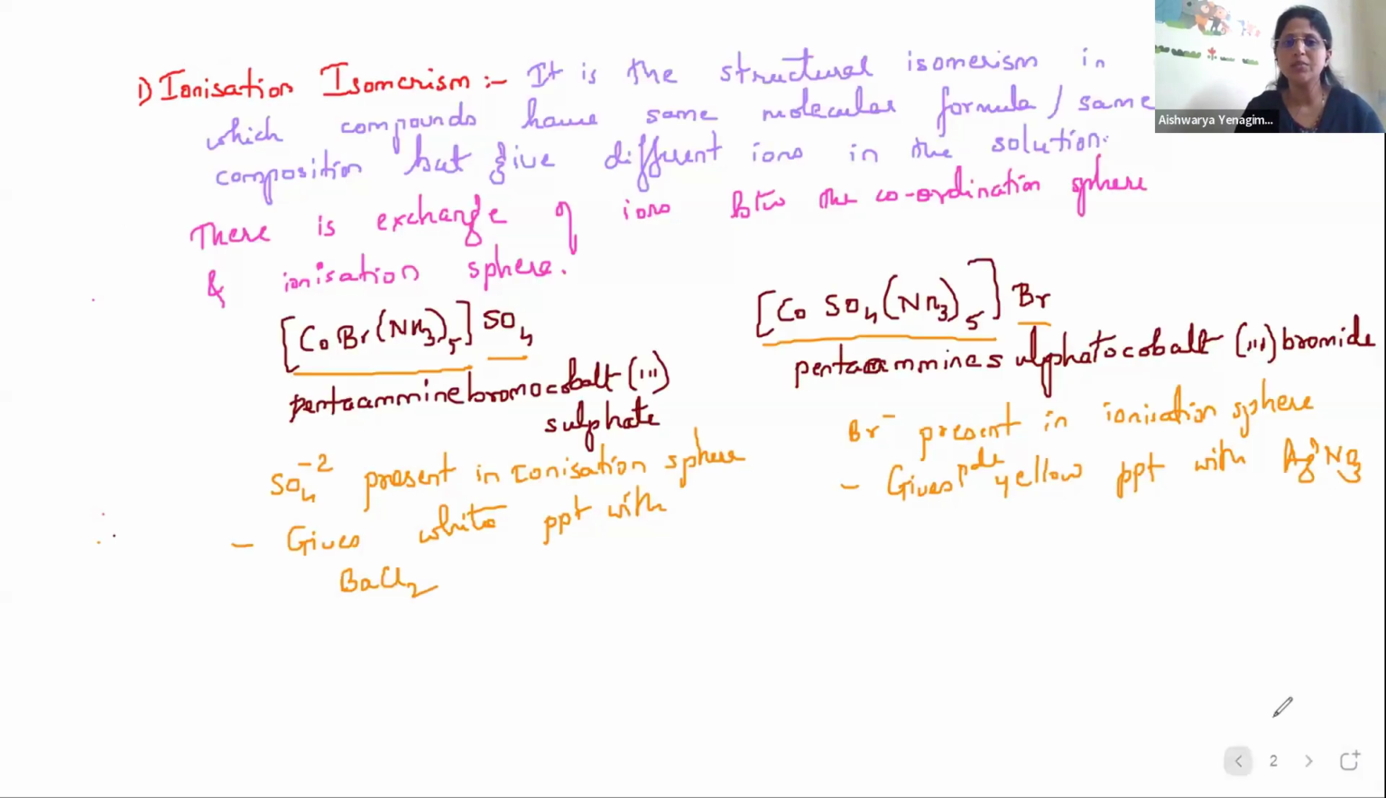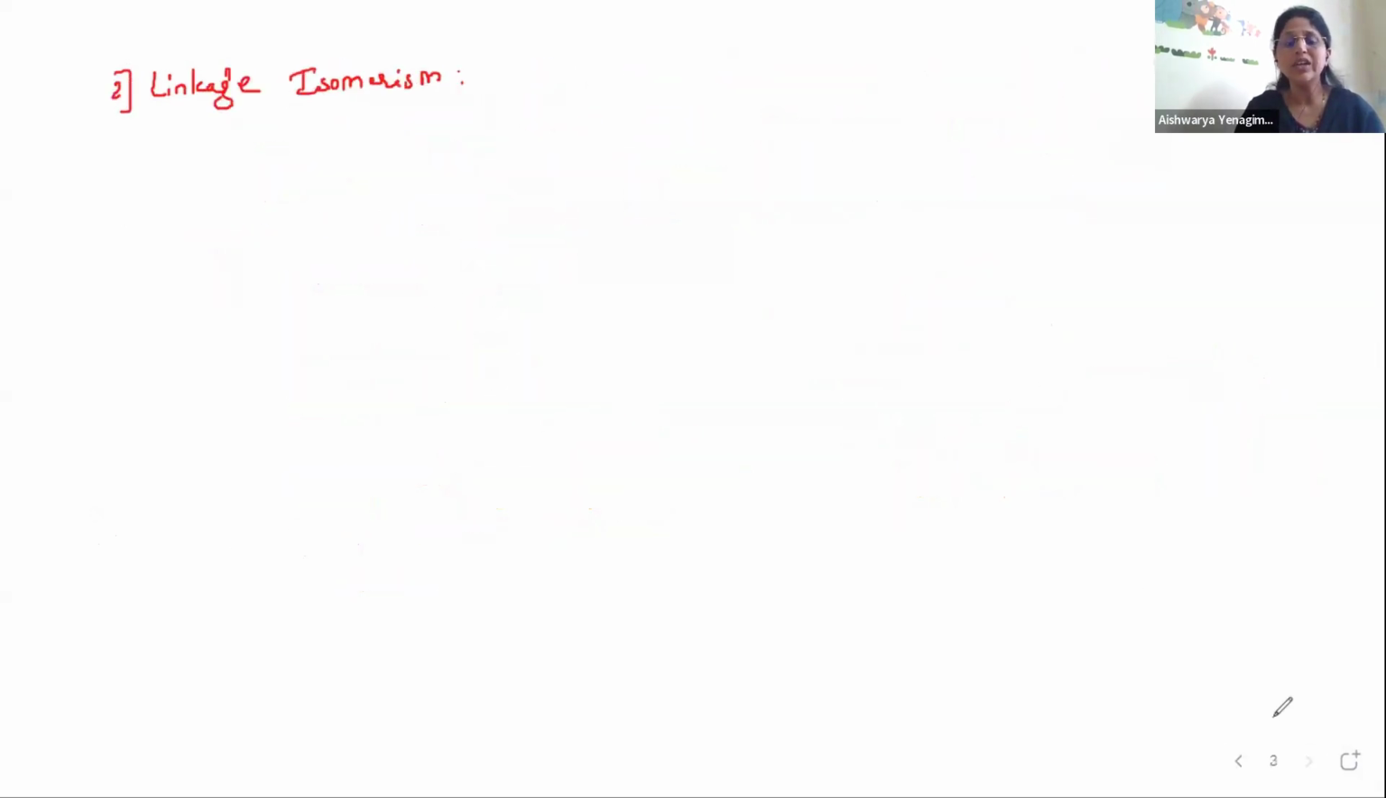Coming to the second one, that is linkage isomerism. What do I mean by linkage isomerism? Let us see the definition first. Ionization isomerism is clear. What is linkage isomerism? The name itself tells us. In this case, it differs in the mode of attachment.